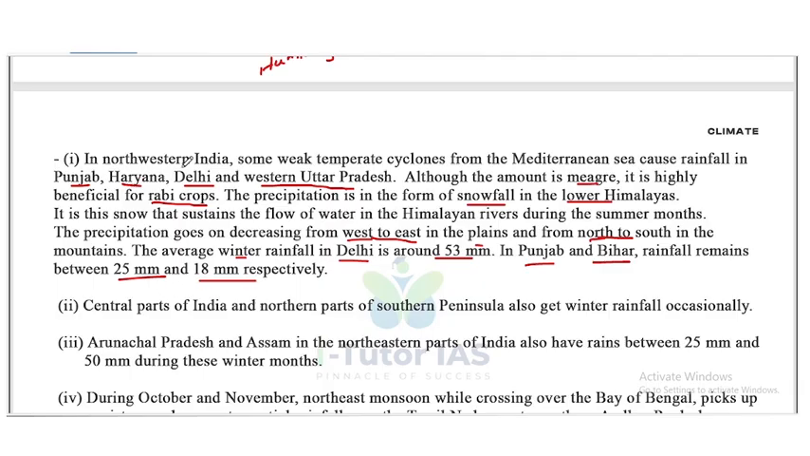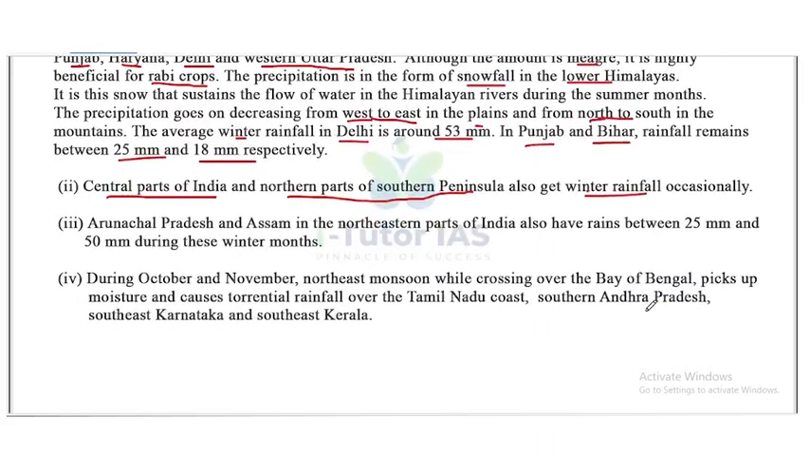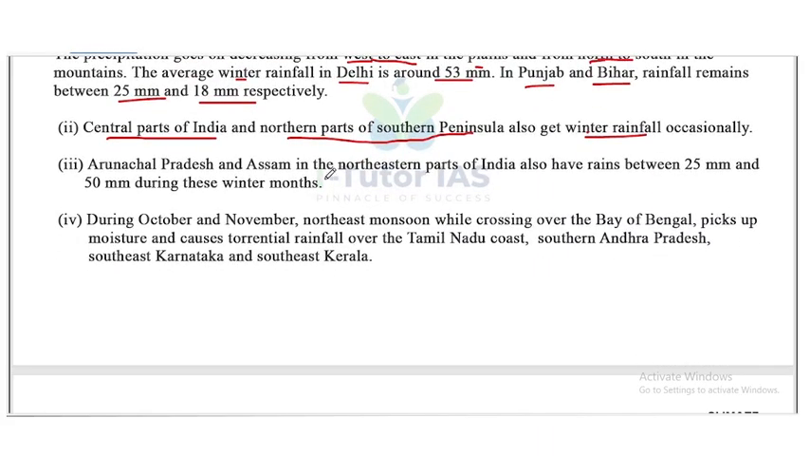Now, second one: the central part of India and the northern part of the southern peninsula also get winter rainfall occasionally. Arunachal Pradesh and Assam in the northeastern parts of India also have rains between 25 mm and 50 mm during these winter months.